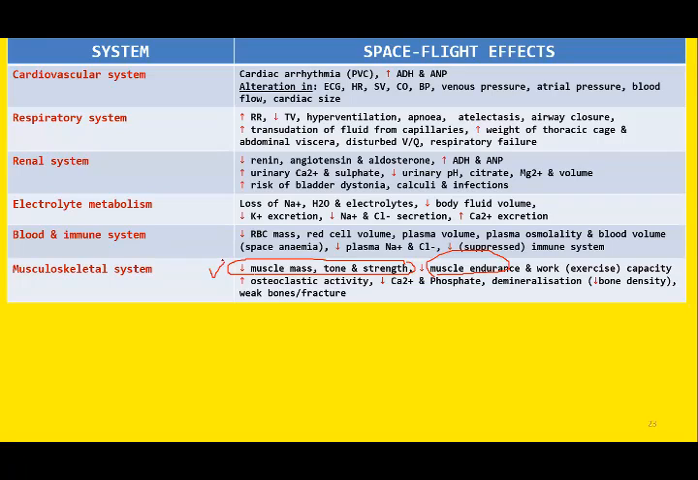Now what about bones? There is increase in the osteoclastic activity. Increased bone osteoclastic activity. So due to this osteoclastic activity, most of the calcium will be decalcified from the bones. Calcium and phosphate levels will fall. This will lead to demineralization and decrease in the bone density. That is the reason there is tendency of fracture of bones. The bones are fragile in space, especially the spine.